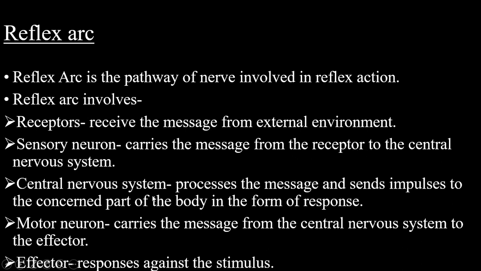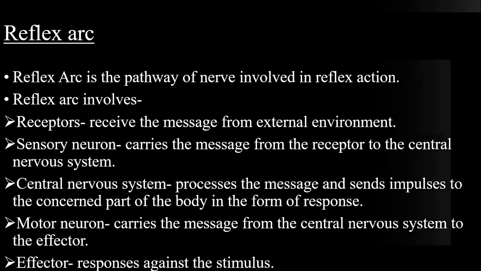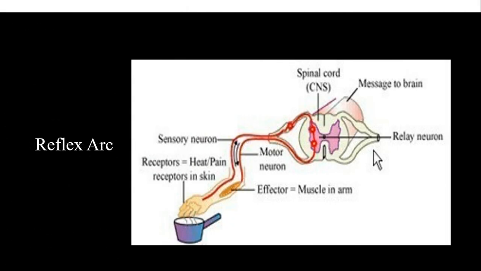And which part of the central nervous system? I told you it is the spinal cord, which receives the information and gives out a response. This response is carried from the central nervous system to the effector. And the effector is nothing but a gland or a muscle which responds to the stimulus and saves the person from danger.